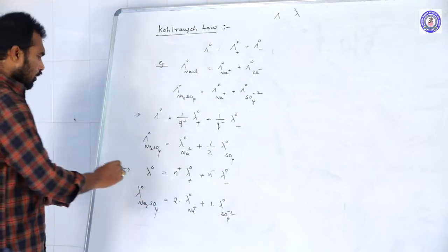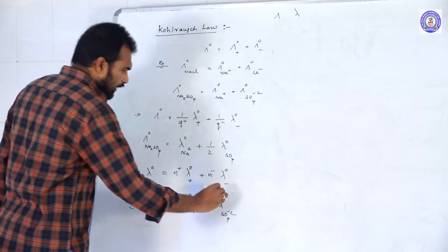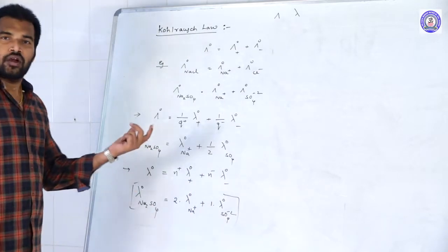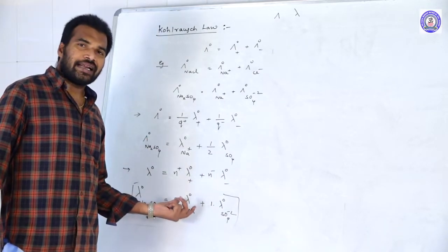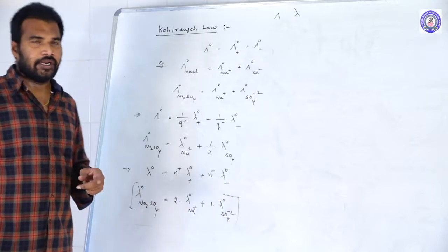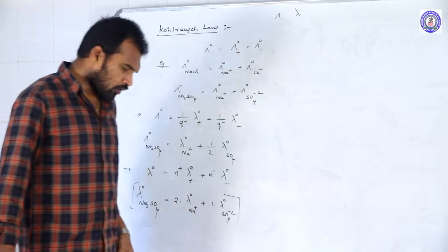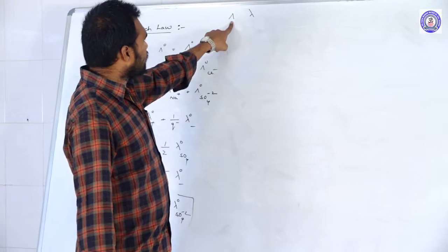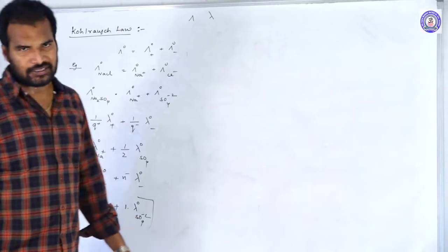So this is the calculation of molar conductance at infinite dilution of an electrolyte by using the molar conductances of both cation and anion. From all the above relations, we can give the relation between the equivalent conductance and the molar conductance.